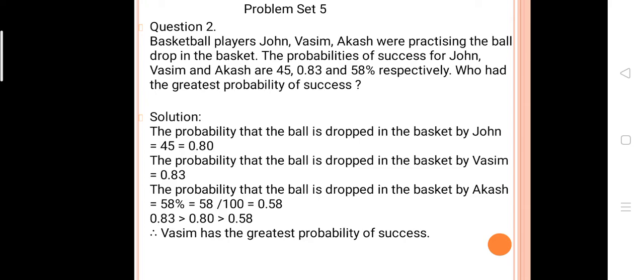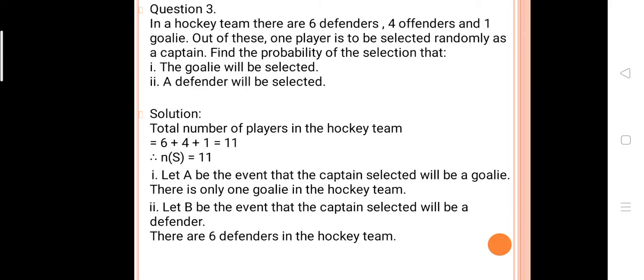Now the probability for Wasim is 0.83, and the probability for Akash is 58%. How to find it? 58 divided by 100 is equal to 0.58. Therefore 0.83 is greater than 0.45, which is greater than 0.58, and therefore Wasim has the greatest probability of success.